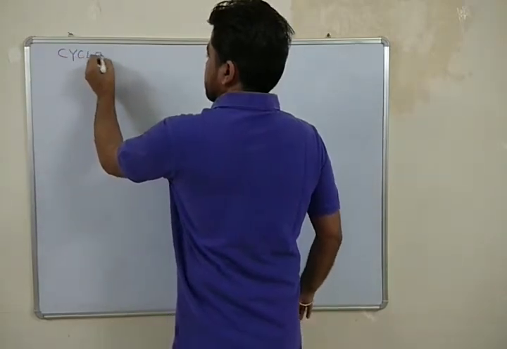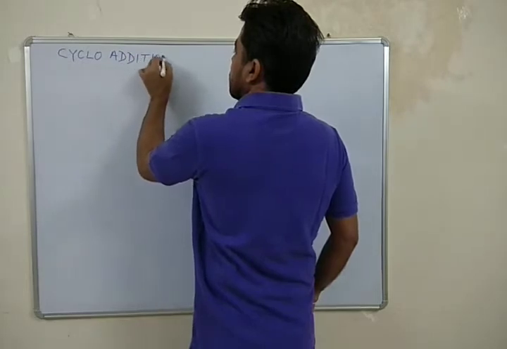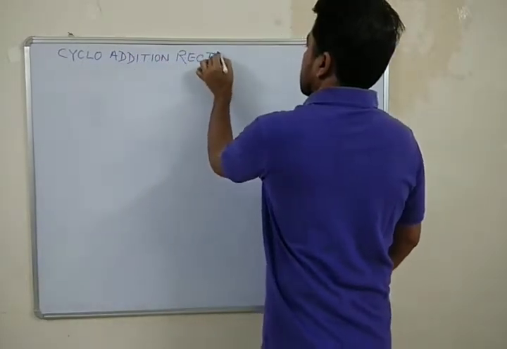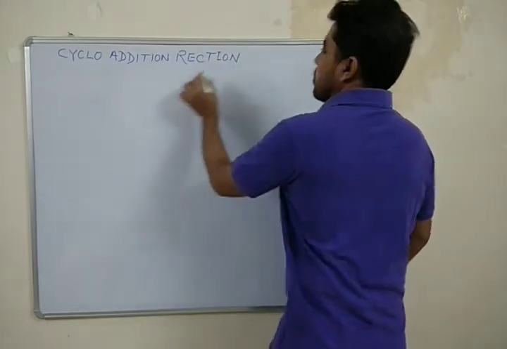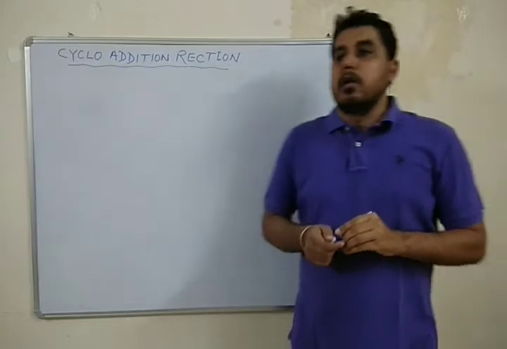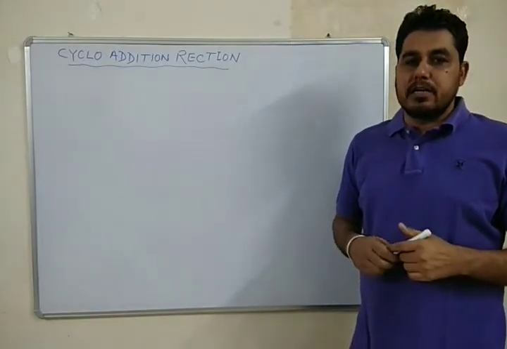Today I am going to discuss the second class of pericyclic reaction, that is cycloaddition reaction. Cycloaddition reaction, like electrocyclic reaction, is an important class of pericyclic reactions.